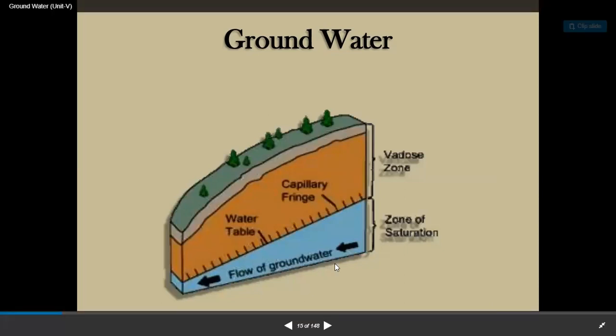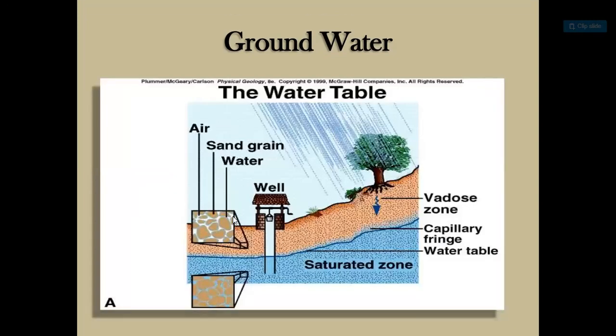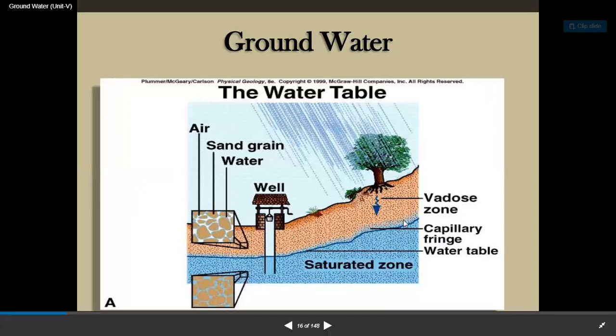Here flows groundwater. This is the zone of saturation. Here, water zone, capillary fringe, water table. This is the subsurface of the earth. The water table, air or sand grain, water or well is the saturated zone here, and the Vadose zone, capillary fringe, water table.